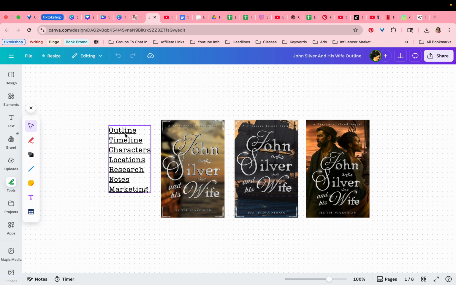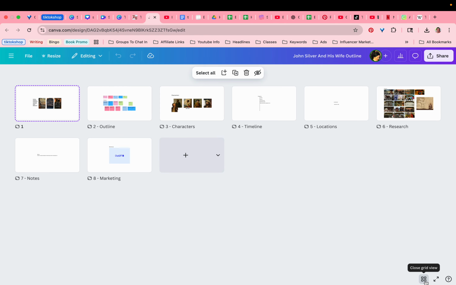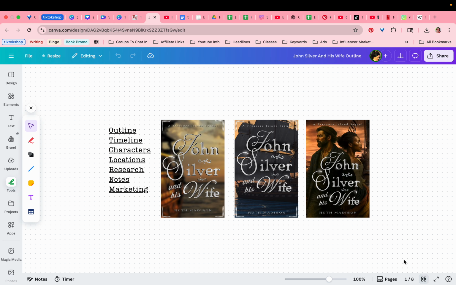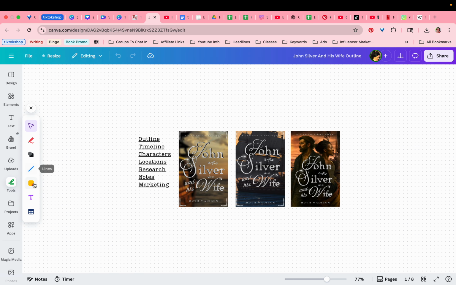So I decided on these different categories, and I can add more as I would like, but basically these are all pages in a whiteboard. So in Canva, when you're creating a new design and you select whiteboard, then it becomes this infinite space to put whatever you want. You can put these notes, cards, sticky notes, and lines between them, as well as all the normal things on Canva.